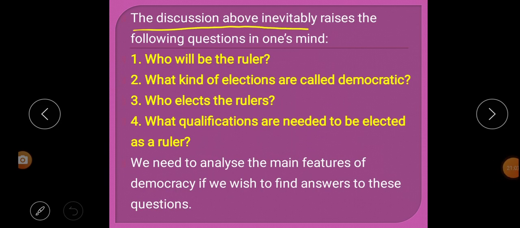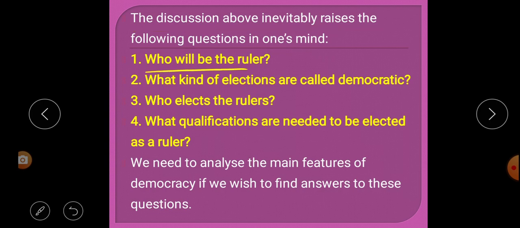The discussion above inevitably raised the following questions in one's mind. Following are the questions: who will be the ruler?